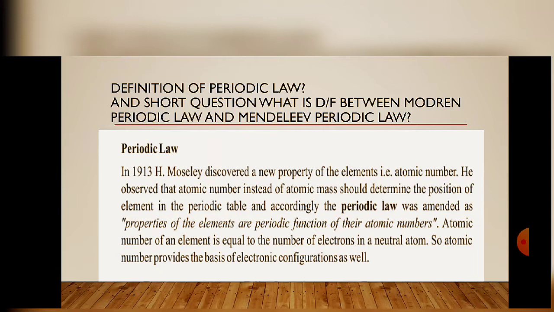In 1913, H. Moseley discovered a new property of the elements, the atomic number. As we previously discussed, Lavoisier, Newlands, and Mendeleev arranged the elements on the basis of atomic mass. But the modern periodic table was based upon the atomic number, which was discovered later. That's why scientists then arranged the elements according to atomic number. The modern periodic law, based upon the atomic number, is the definition of periodic law.